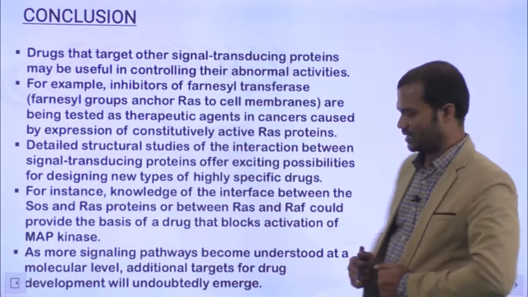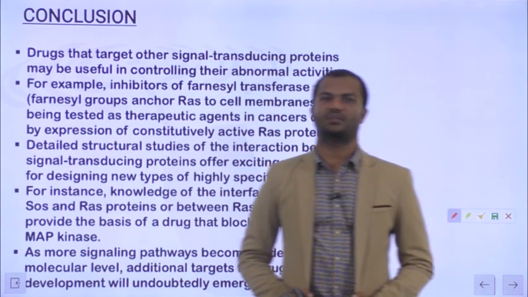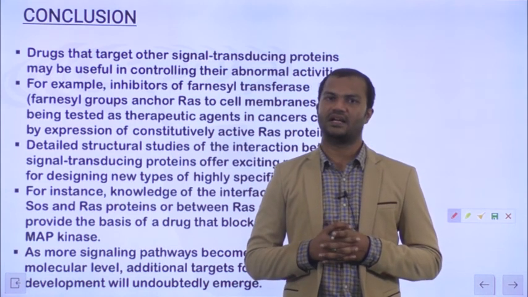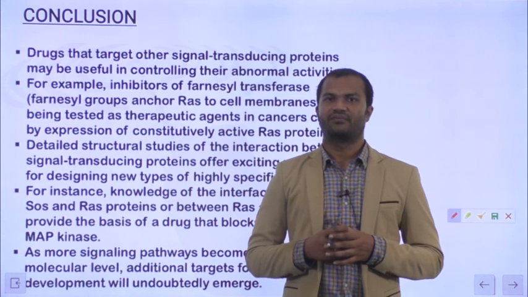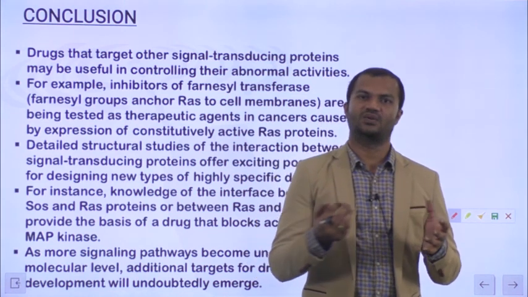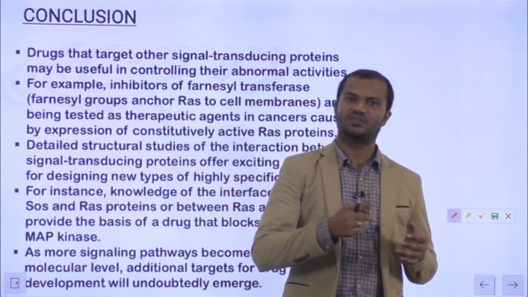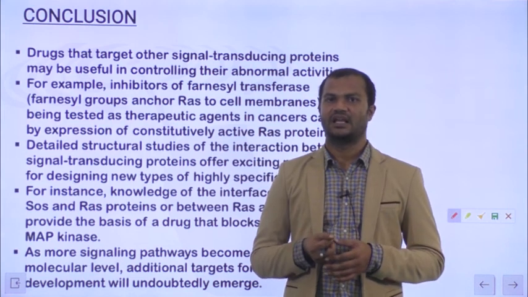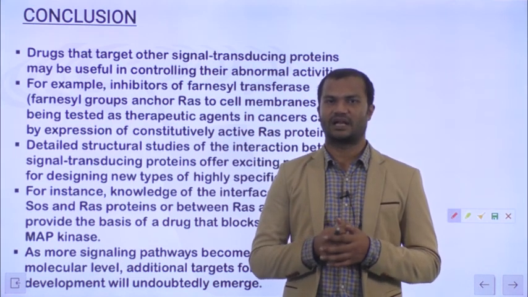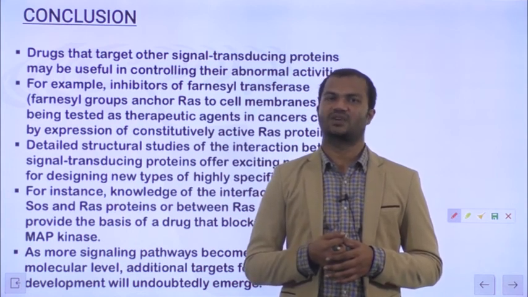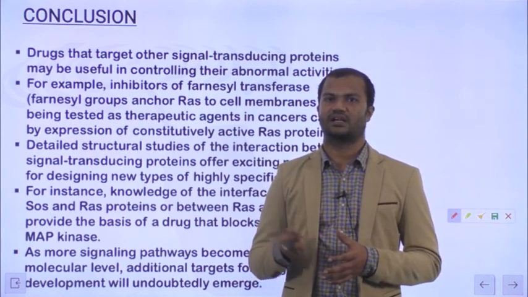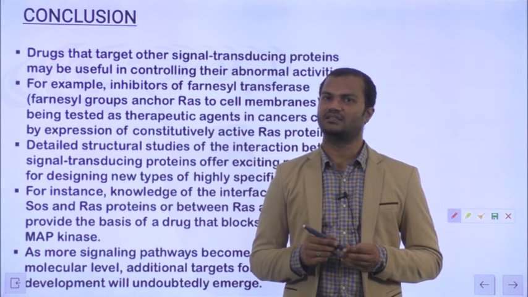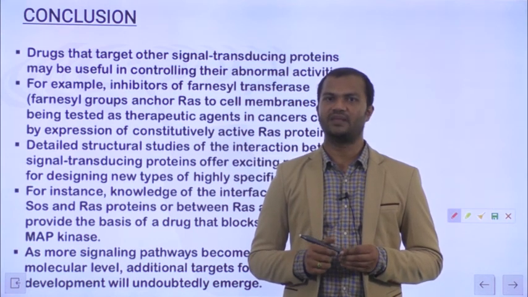So in conclusion, understanding the signaling pathways is one of the crucial things we needed today. Because once you understand how a signaling mechanism operates, if the signaling cascade goes deviated, we know which proteins to target. So development of drugs and several different types of medications is possible by understanding the signaling mechanisms. Since we know that the RAS protein is one of the oncogenes, we can develop drugs that can inactivate the RAS protein. So understanding signaling mechanisms is very crucial and it is continuously ongoing research happening every day.